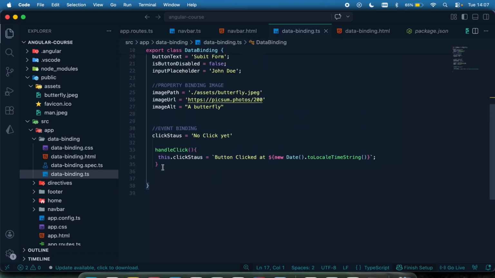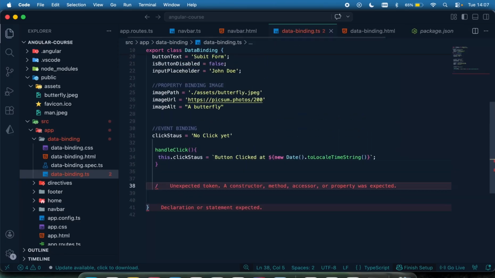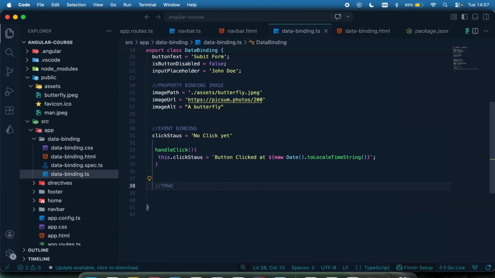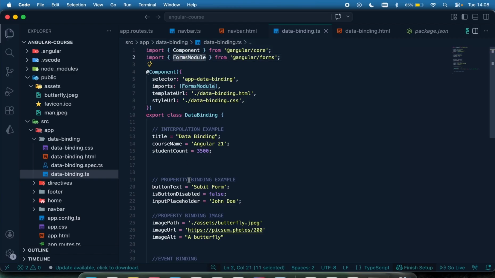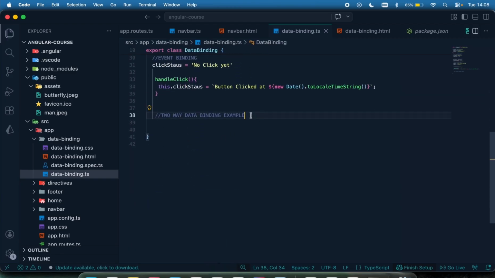Okay, now let me just move down here and have a two-way data binding example. So in an interview question, if you're asked what is the dependency for two-way data binding, you can say it comes from the forms module, which we can see right here. That is the dependency we need for two-way data binding.